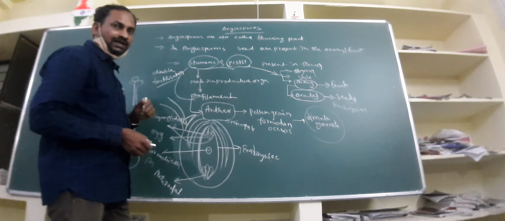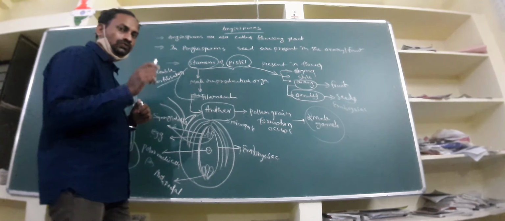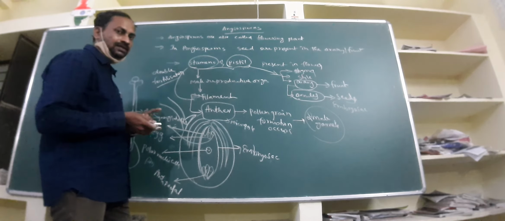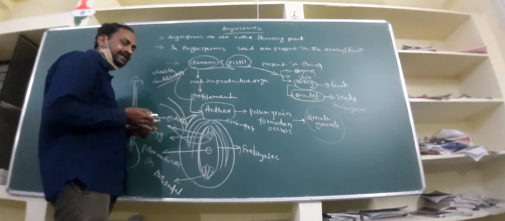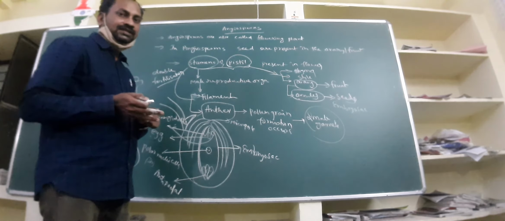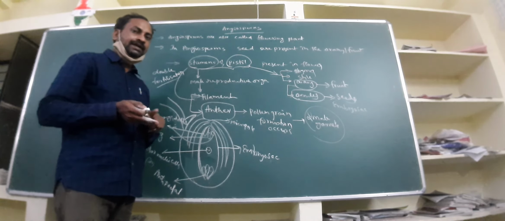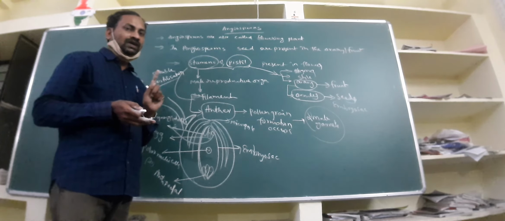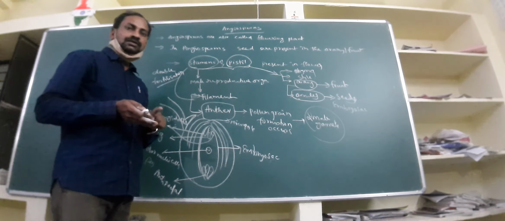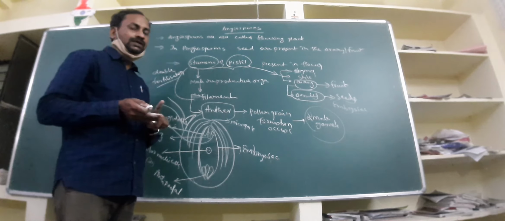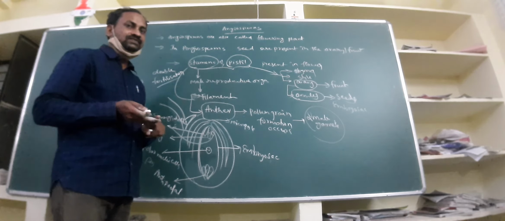Angiosperms are divided into 2 types, dicotyledons and monocotyledons. In dicotyledons, there are 2 cotyledons in the seed, and in monocotyledons, only 1 cotyledon is present in the seed. Cotyledon is nothing but the primary leaf of the plant.